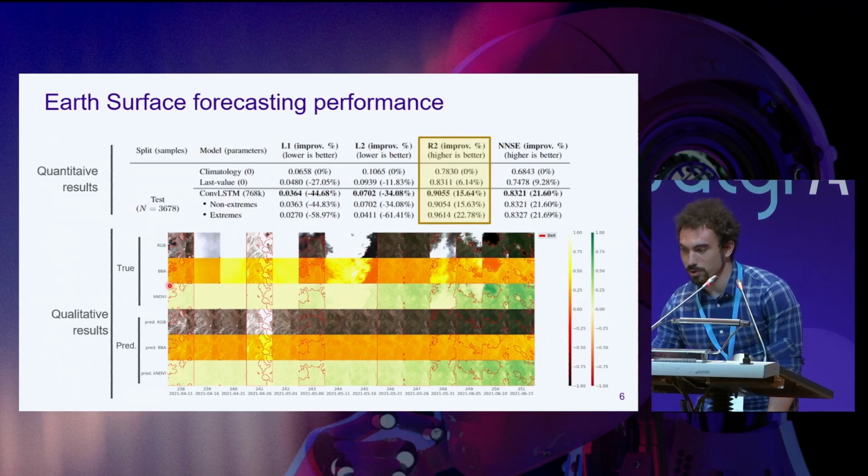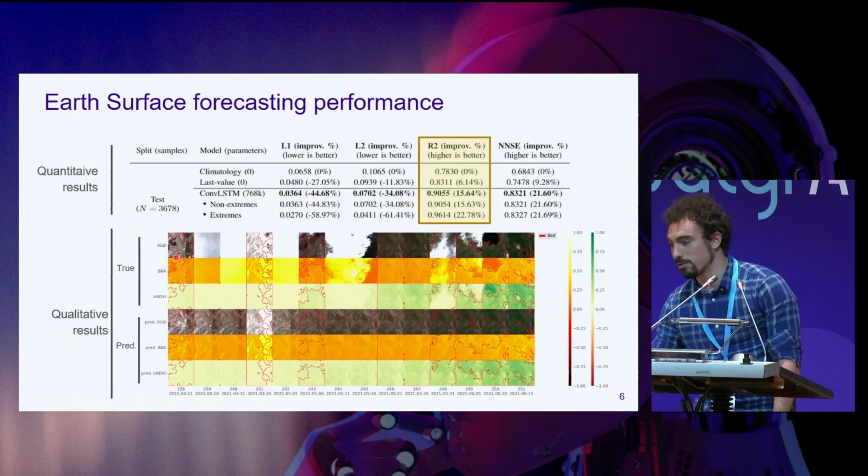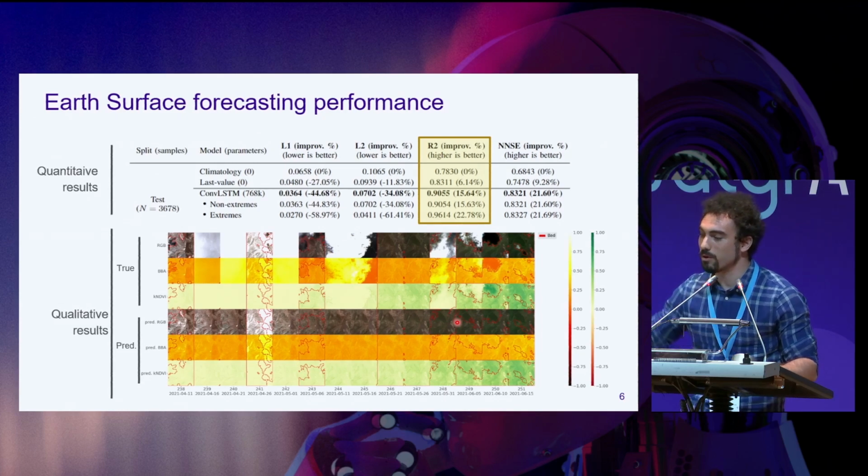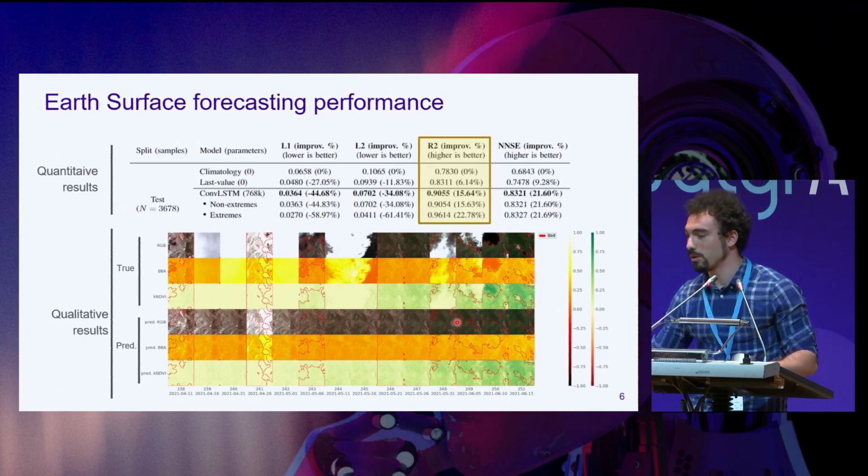On the top 3 rows, we see the actual reflectances for the RGB bands of the satellite, then for the infrared, and then the kNDVI, which is an index on top of these values. Here we see the predictions, and remember this is 1 time step ahead. Still, you can see that even when it is completely cloud covered, it is able to predict the fall of the snow. It is also able to predict, which is interesting, the progressive greening of the vegetation after some precipitation.